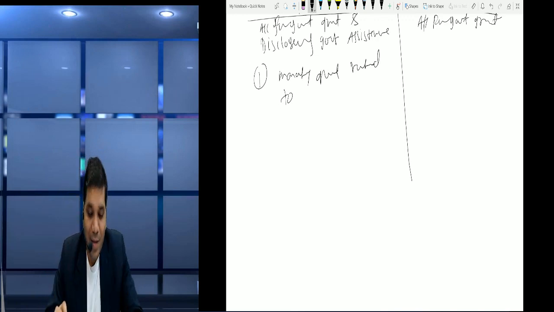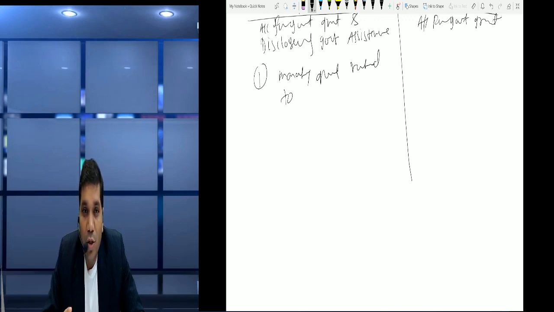Remember, we will keep it or take it into profit and loss account, or consider it as a deferred or government grant only. But as per AS, it should be transferred as a capital reserve.